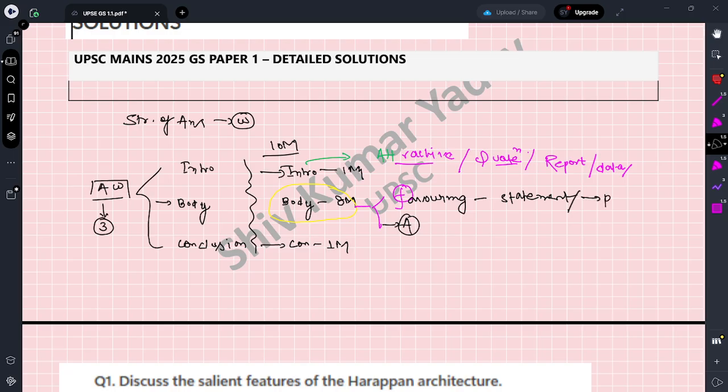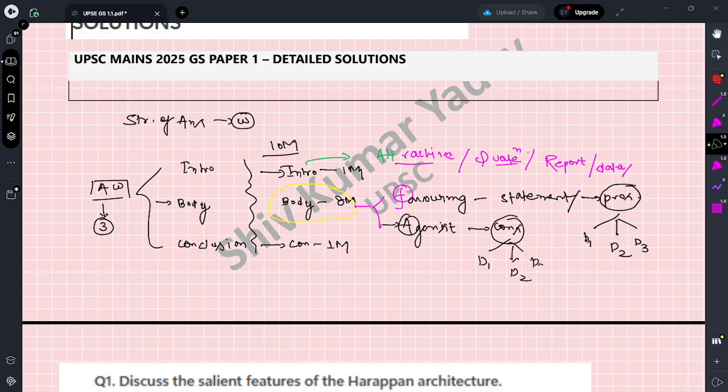This one is known as pros, this one is cons. And pros must have 3 or 4 dimensions: dimension 1, dimension 2, dimension 3. Cons must have 3 dimensions. I will discuss later how we write in different dimensions.